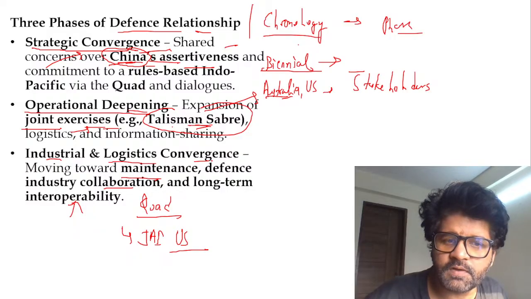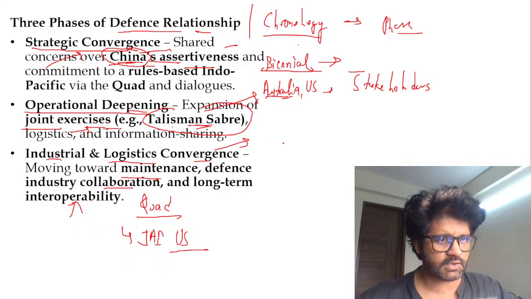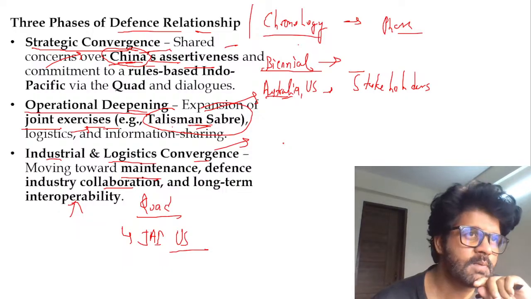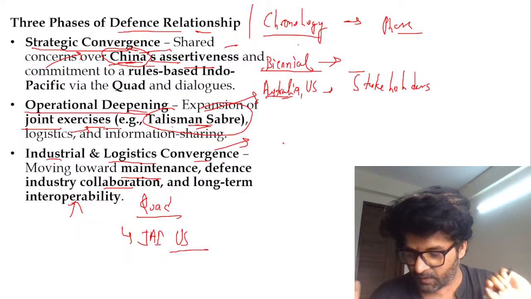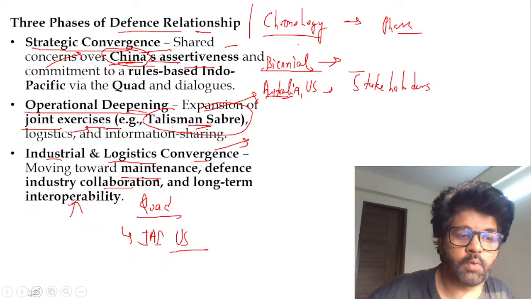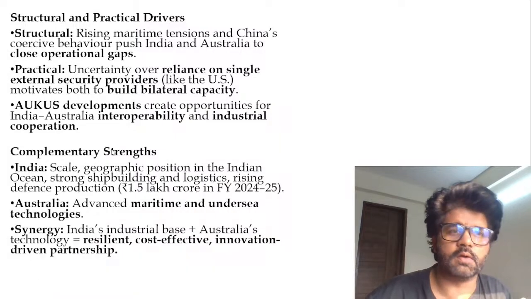Industrial and logistic convergence, where we're talking about submarine cooperation, where we're talking about air to air refueling. We're giving each other mouth to mouth support. Okay, so hope you are understanding where we are going with this. Do remember these three phases, guys. The sequence is important. My voice is gone. Structural, blah, blah, blah. Practical, blah, blah, blah.